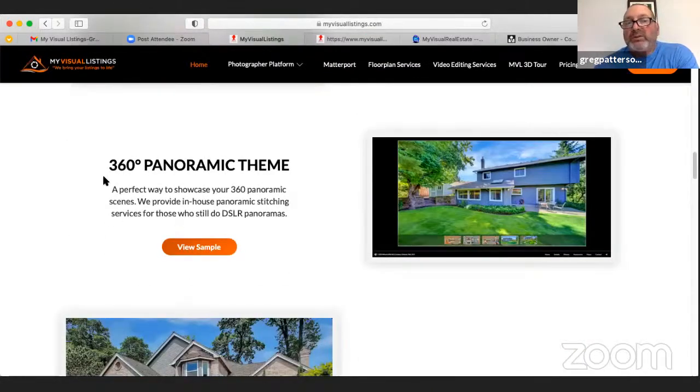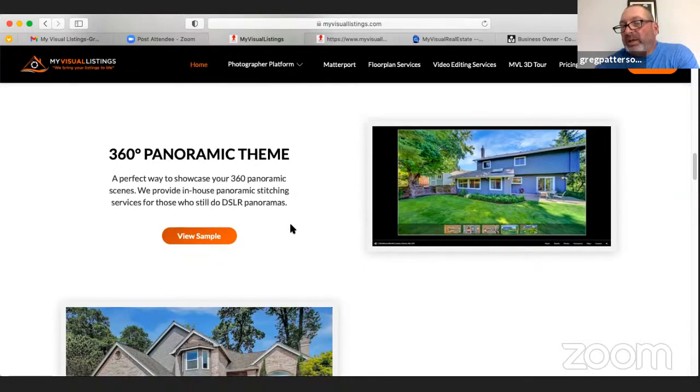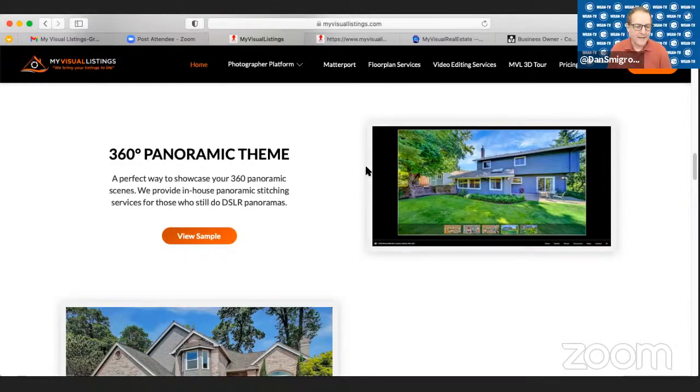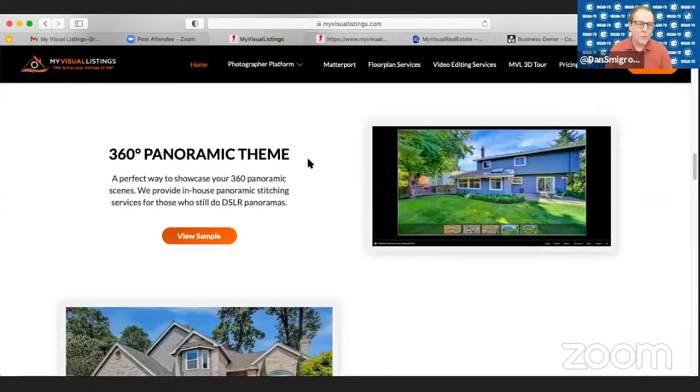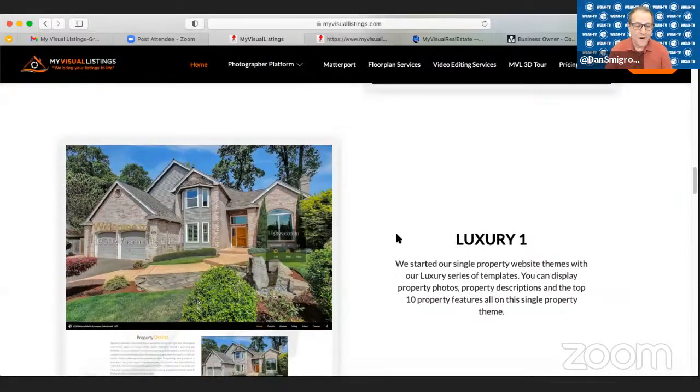And we do 360. We haven't mentioned this too much. But the 360 panoramic theme, we do panoramic stitching. So this is for the people who don't do Matterports and just use like, what's the Z1 Theta or something like that? The Ricoh Theta Z1. Exactly. So they could do these, send them to us, or just from the DSLR, which we talked about. Okay, we'll get into the back end, but let's stay on the front end if we would.